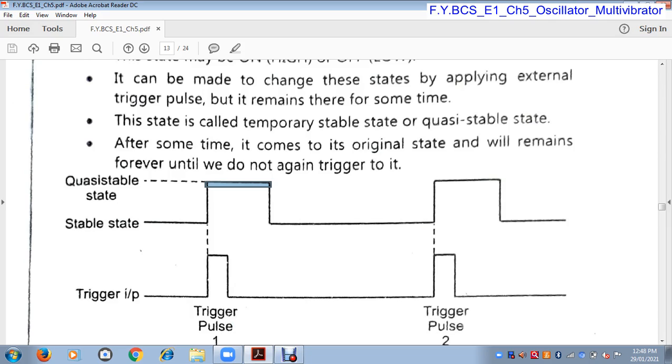This state is called a quasi stable state because this is the temporary state, and again it comes to its original stable state, and it will remain in its original state forever until we apply a trigger pulse. When we apply a trigger pulse, it again comes to its temporary state and again comes to its stable, original state. Therefore this multivibrator is called a monostable multivibrator.